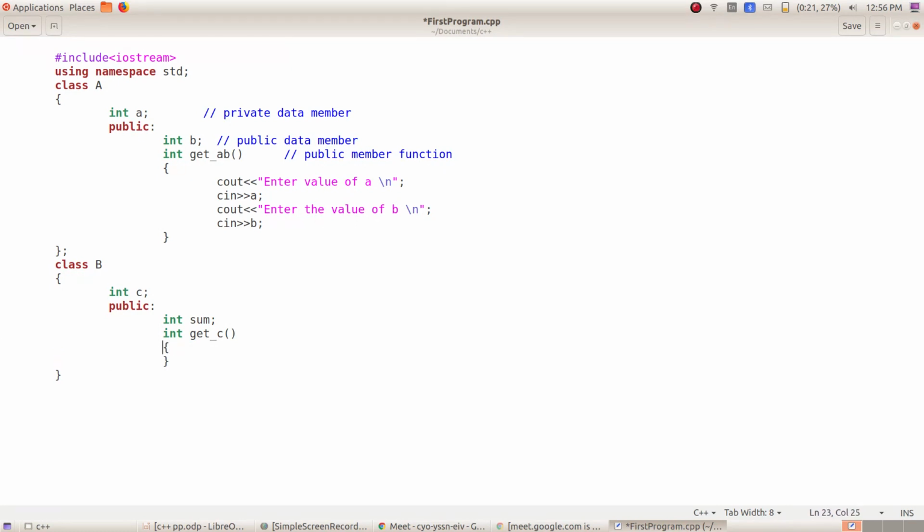So in this function, I'll be writing cout << "enter the value of C\n"; here cin >> c, you can say c, right?